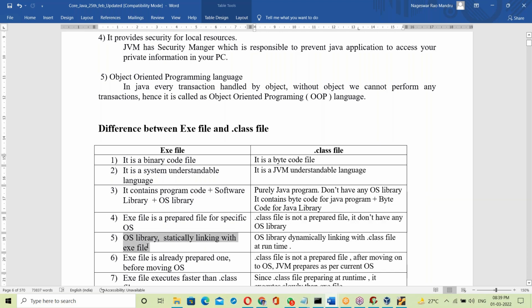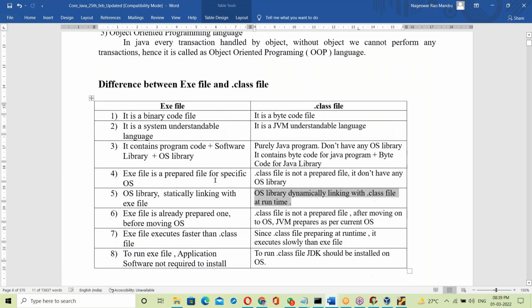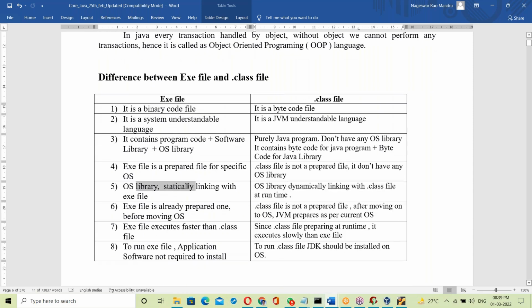See, OS library is statically linked with the exe file, which means linking at the time of generating the exe file itself. But in dot class, runtime linking happens. If it is running on Windows OS, it links with the Windows OS library. The same program on Linux OS links to Linux, on Unix OS links to Unix. That OS library is dynamically linked with the dot class file at runtime. So C language exe file is statically linked, Java dot class file is dynamically linked.